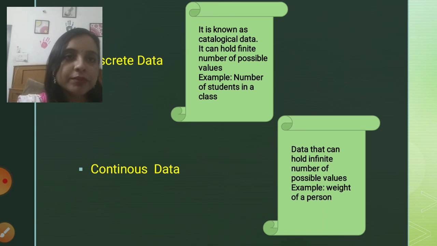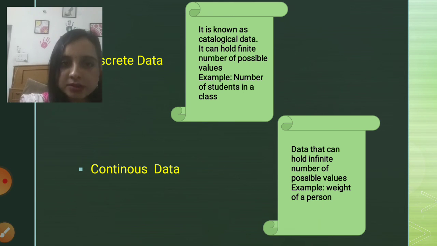If we talk about discrete data, it can hold a finite number of possible values. For example, the number of students in a class. If we are talking about a finite number of values, then it has a finite number. For example, the number of students in a class can be 50, 60, 100. It must have a finite value. Similarly, the number of subjects in your semester. You must be having 5, 6, or whatever number of subjects. That is considered discrete data. That is, the data has a finite, limited value. That is discrete data.